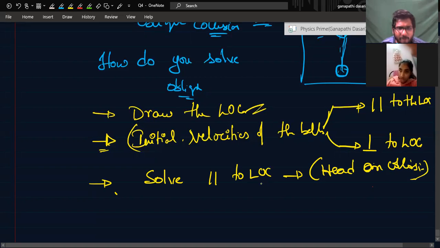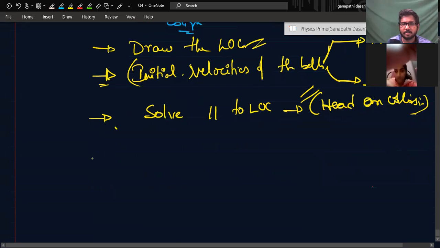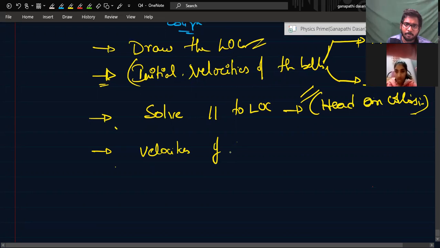In the similar way, you will solve parallel to the line of collision. Whatever velocities are there, you will take them and solve according to the head-on collision, whatever concept you have learned in head-on collision. So like that you will solve. And what will you do with the velocities perpendicular? Because in the perpendicular direction, there are no forces, right?